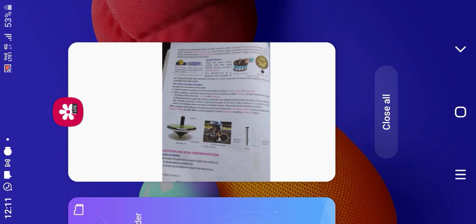Circular motion: when a body moves in a circular path around a fixed point, called the axis, it is called revolution. The body is said to revolve. The earth revolves around the sun, the moon revolves around the earth.